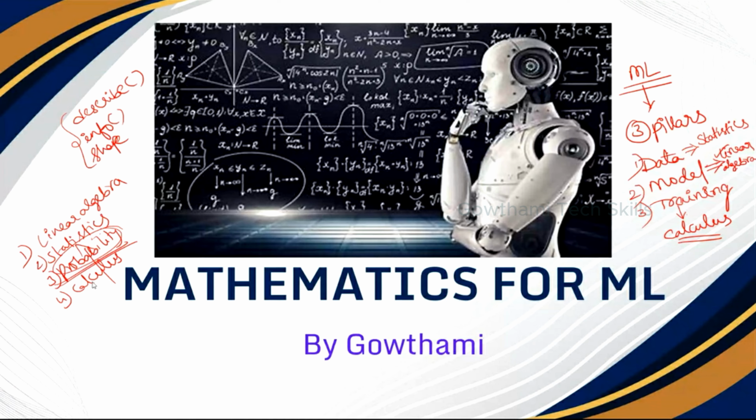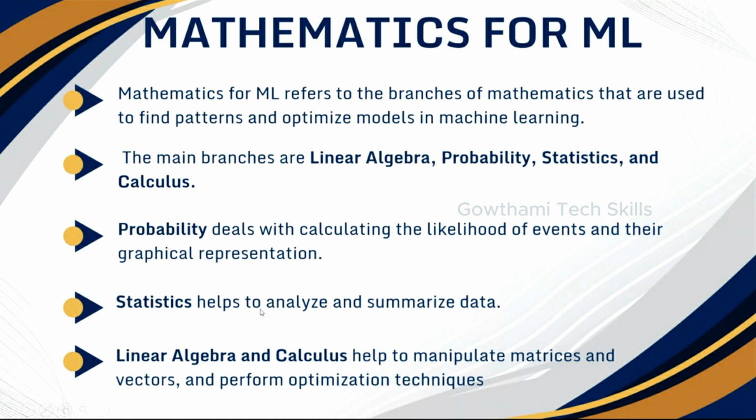See here. Whatever I explained, the same thing I have written here. Mathematics for machine learning refers to the branches of mathematics that are used to find the patterns and optimize models in machine learning. The main branches are linear algebra, probability, statistics, and calculus. Probability deals with calculating the likelihood of events, and their graphical representations. Statistics helps to analyze and summarize the data, providing information about the data.